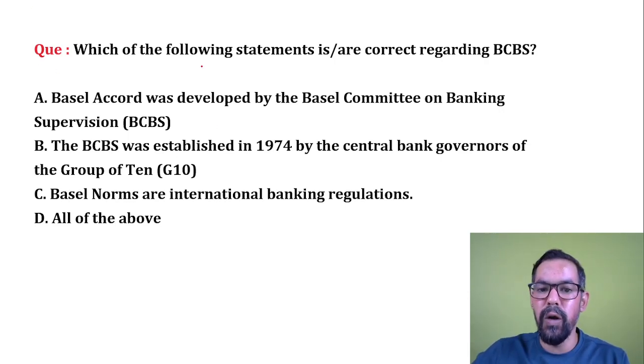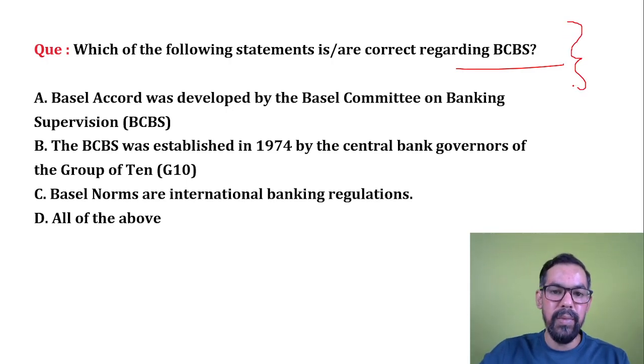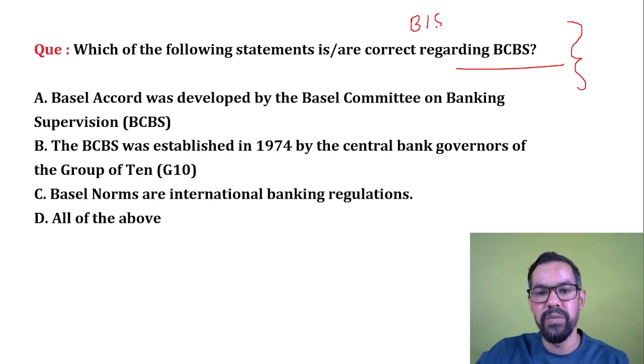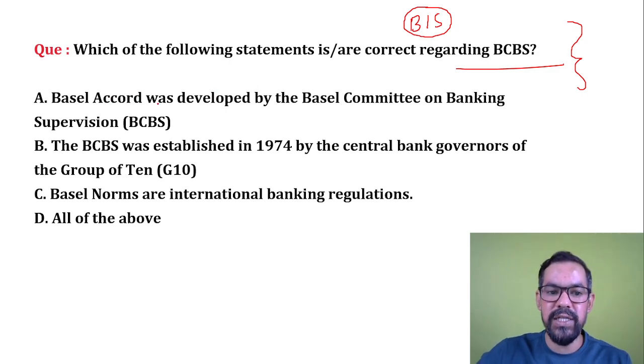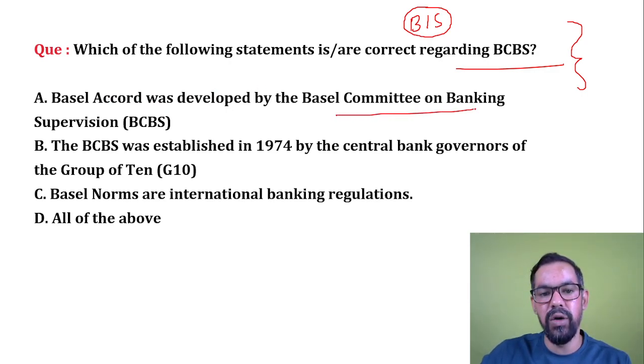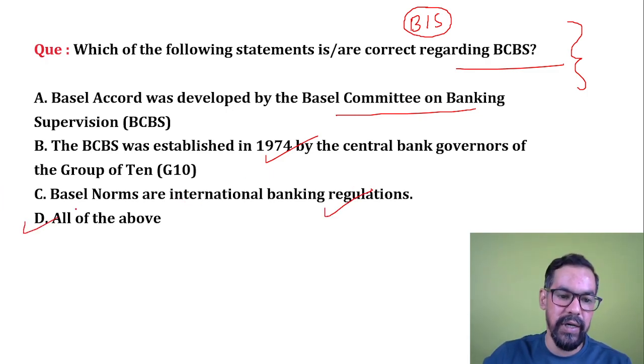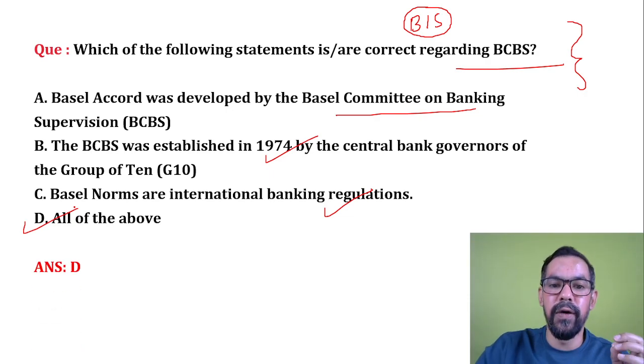Next one, which of the following statements is/are correct regarding BCBS? So I hope you remember BCBS. It is a committee established by BIS, Bank for International Settlements. BCBS stands for Basel Committee on Banking Supervision. Okay. So first statement, Basel norms were developed by Basel Committee on Banking Supervision, BCBS. The BCBS was established in 1974, which is again correct. Governors of a group of 10 countries. Basel norms are international banking regulation, which is also correct. So what will be the correct answer? Option D will be the right answer for this particular one.